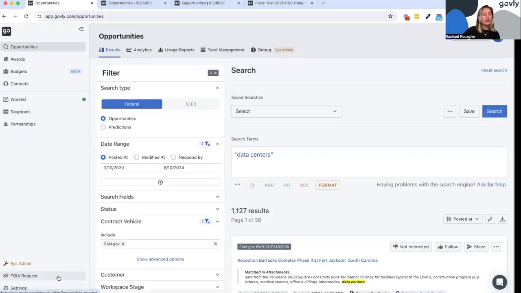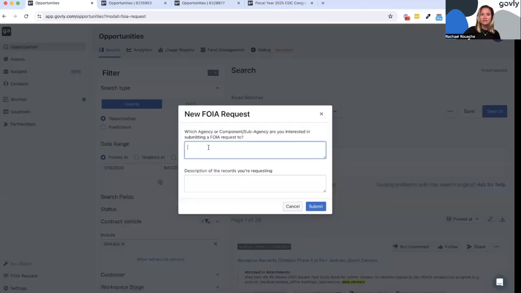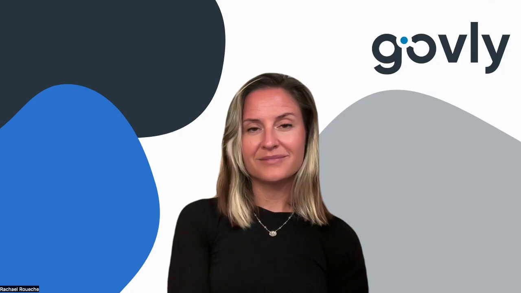Last up, our new FOIA request functionality. Pretty straightforward. If you're an admin on your organization's account, you'll see this FOIA request option in your left nav. Click on it, let us know which agency you want to request records from and a description of the records you're requesting, and we will submit that FOIA request on your behalf so you can remain anonymous. Each organization gets 3 free FOIA requests up to $300 each.